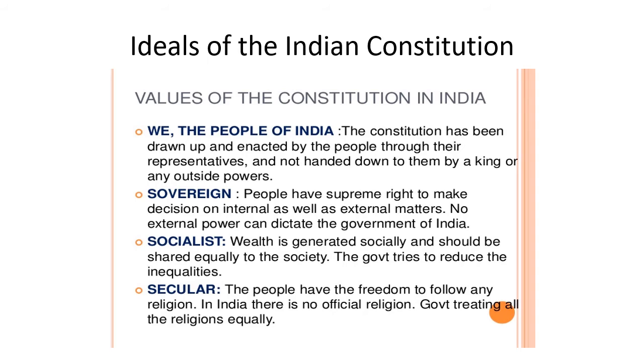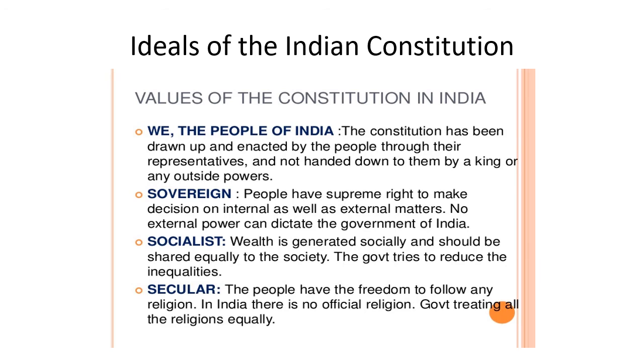The first line of the Preamble of India is "We the people of India." That means it shows that all the people of India together have handed their responsibility and the country's responsibility to the government by electing their representatives, and they agree to this constitution. The statement "We the people of India" actually shows us the togetherness of people coming together to accept this constitution as the Indian Constitution.